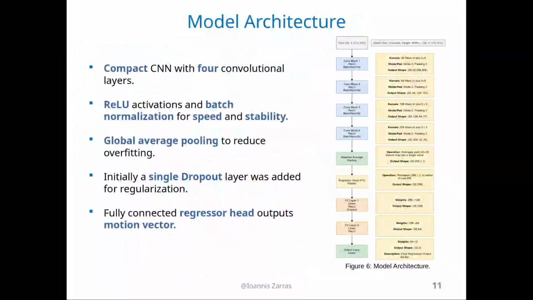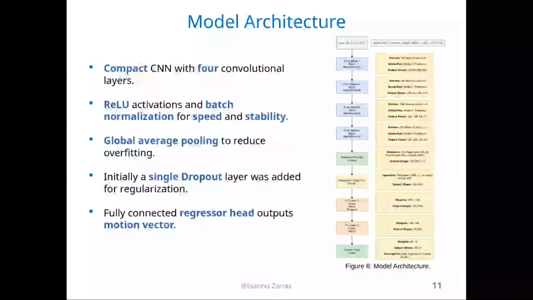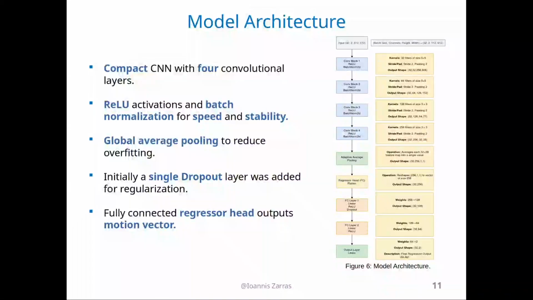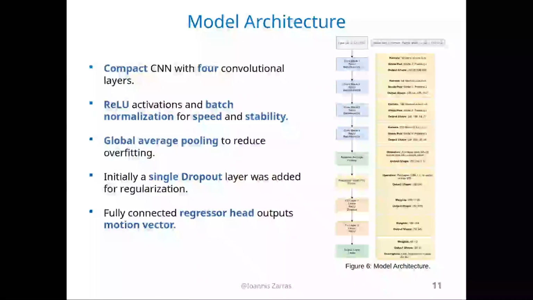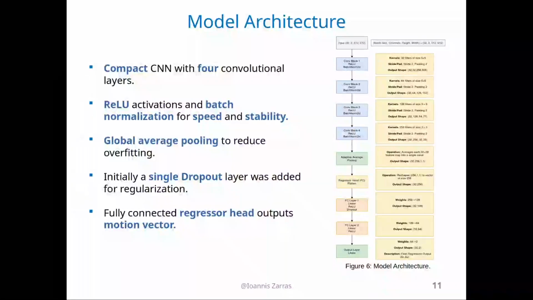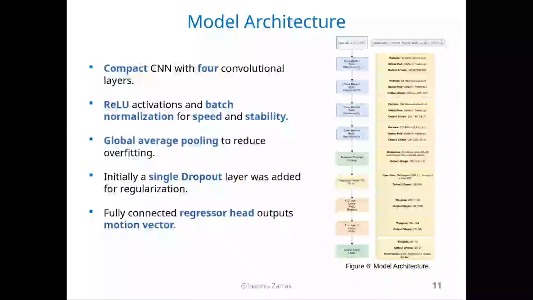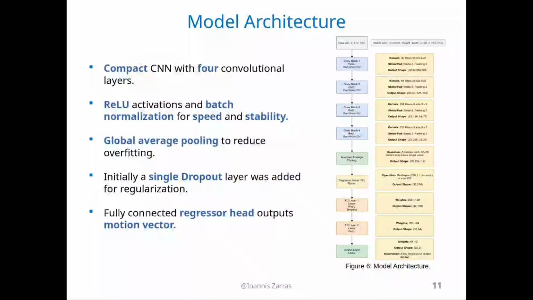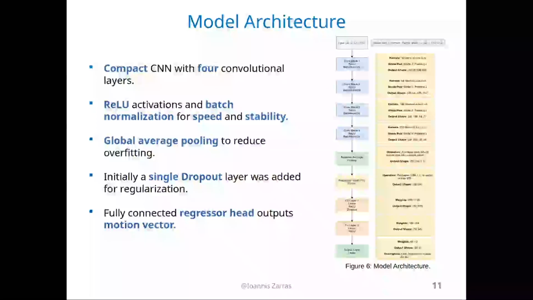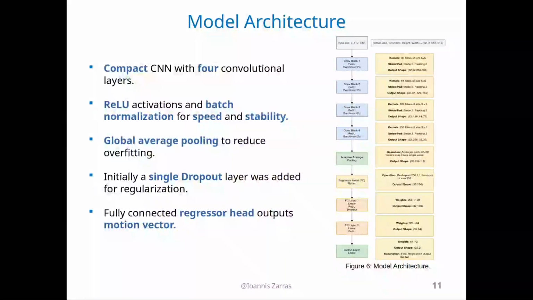Our model architecture is simply a compact convolutional neural network with 4 convolutional layers. ReLU activation was used, and batch normalization was employed for speed and stability. I also put in some global average pooling at the end to reduce overfitting and reduce the dimensionality of my images. I also initially incorporated a single dropout layer for regularization. The architecture ends with a fully connected regression head, as usual, which outputs the delta x delta y motion vector.